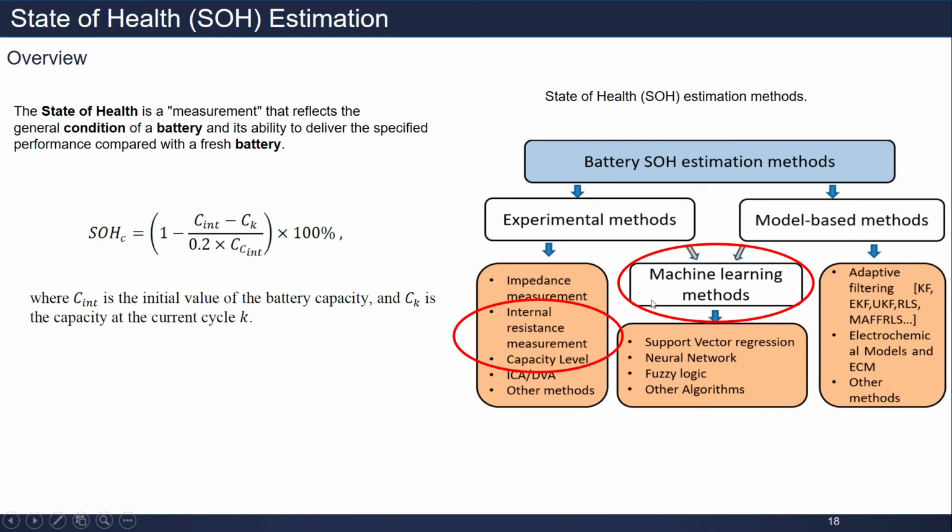In this video, we want to look a little bit at model-based and also machine learning. In machine learning methods, there are support vector regression, neural network, and fuzzy logic, and I also want to discuss hybrids. It is machine learning, but we consider the experimental method. I mean, we will use a machine learning method, but for the input, we will use the experimental method, that is internal resistance and capacity level, to train the machine learning. Here is more on the hybrid method.